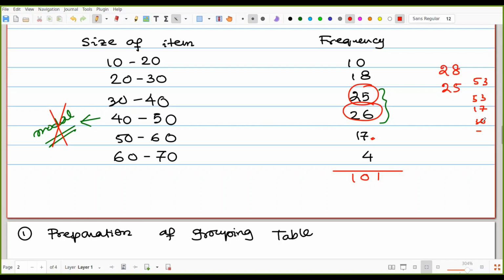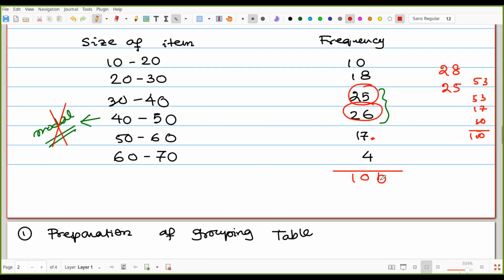Okay, no, that is 70 plus 30, 100. So maybe my data is wrong here anywhere. No, that is 100. Okay, that's right.